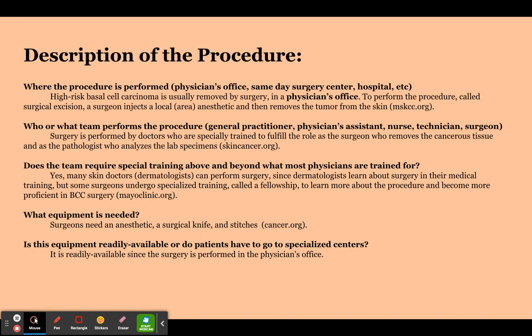What equipment is needed? Surgeons need an anesthetic, a surgical knife, and stitches. This came from cancer.org. Is this equipment readily available, or do patients have to go to specialized centers? It is readily available since the surgery is performed in the physician's office.